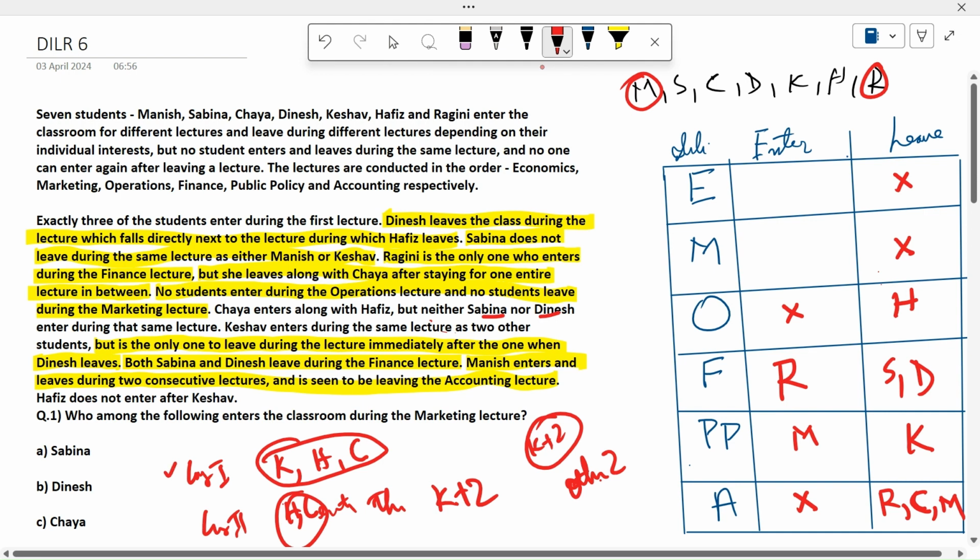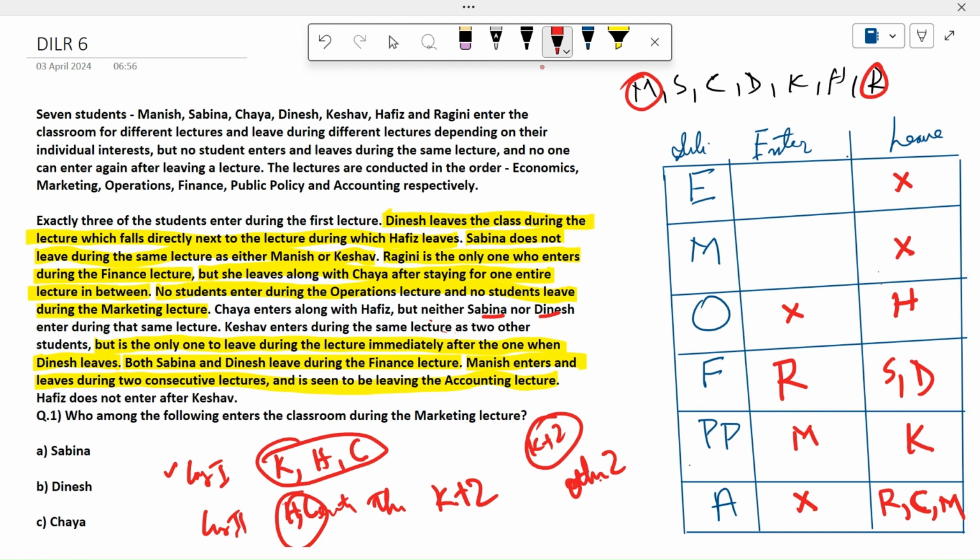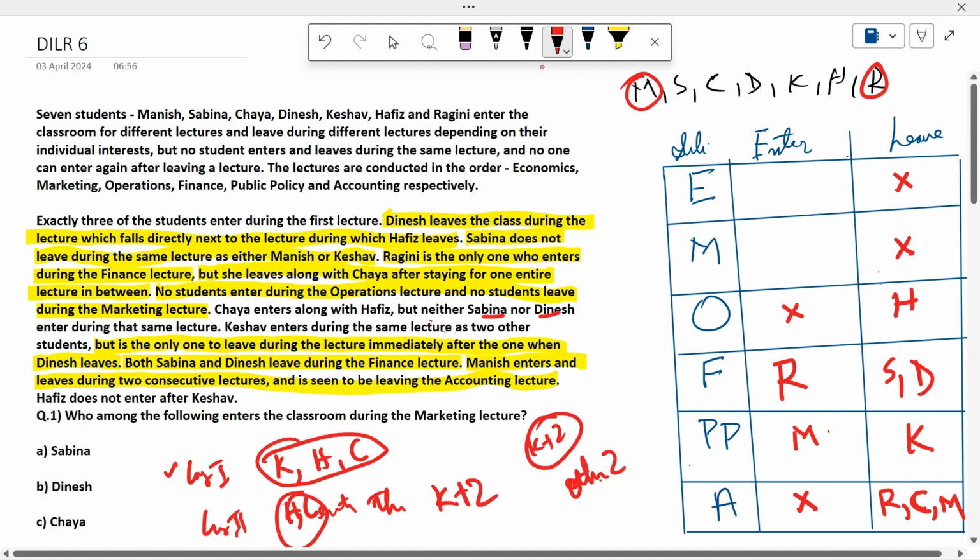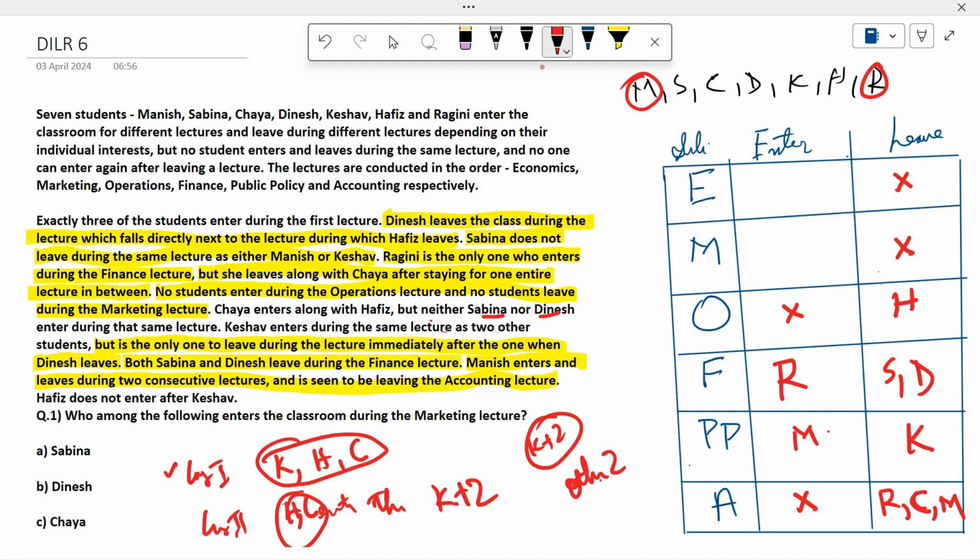If we use case 1, first I am using case 1. So K cannot enter here, and no one can enter here. Okay, let us understand this point. Hafiz should enter before this, in these two only, either in economics class or marketing class, because he is leaving in operations class. So he cannot come here. So either he is in the first or in the second. Keshav cannot enter here or here, so he also needs to enter in one of these two classes, either economics or marketing. So the first case is that the three of them enter together.